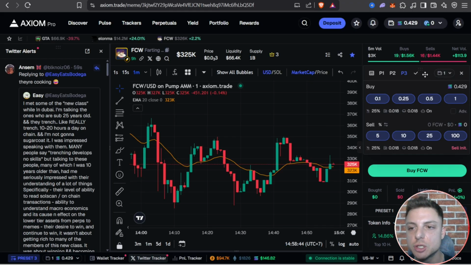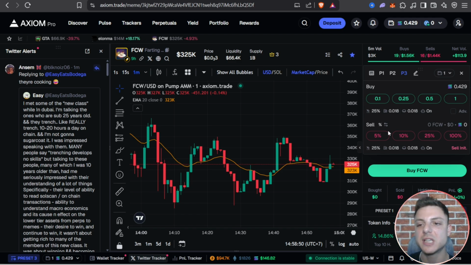The reason that's so useful is that once we do get a runner, I really like to sell in small chunks. As we double in price, sell 10%, sell 10%, sell another 25%, and then finally end off with 100% on my position. So having these settings is really useful. We can even go ahead and edit all of our presets as well. So we can change from preset 1 to preset 2, over to preset 3, depending on the specific coin and market cap that we are trading.